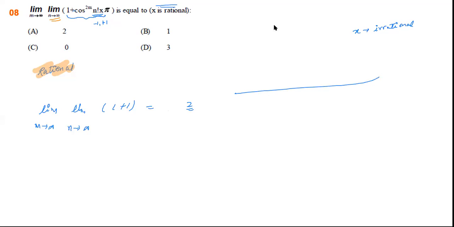Right? So now I would like to ask about when x is irrational. Who would like to tell me about this thing? When we have x irrational. Yes, Ashish, tell me.